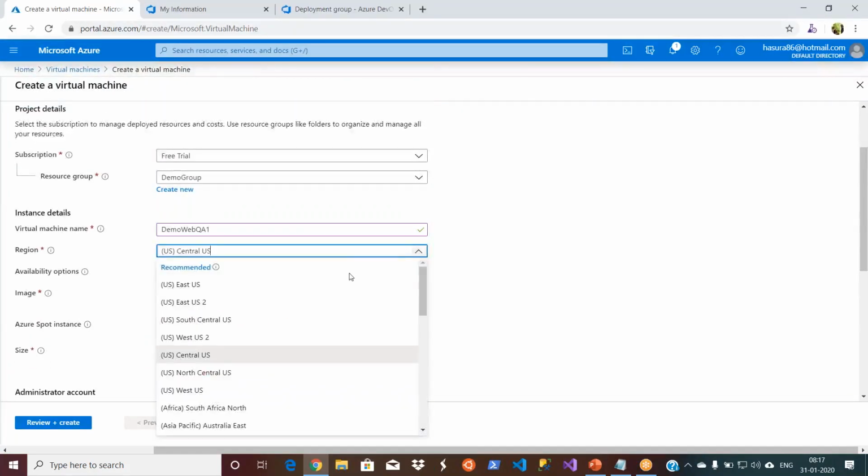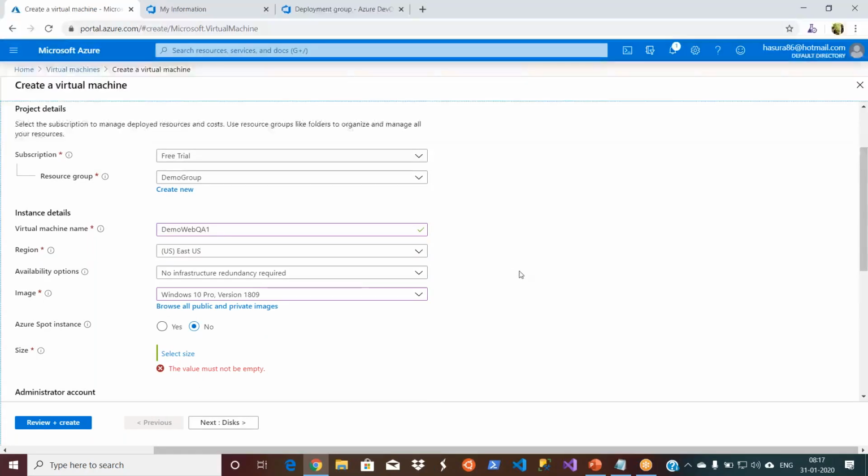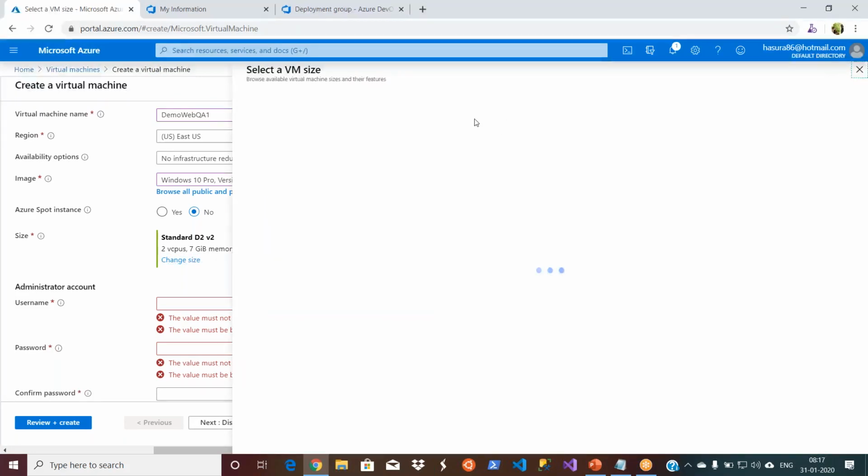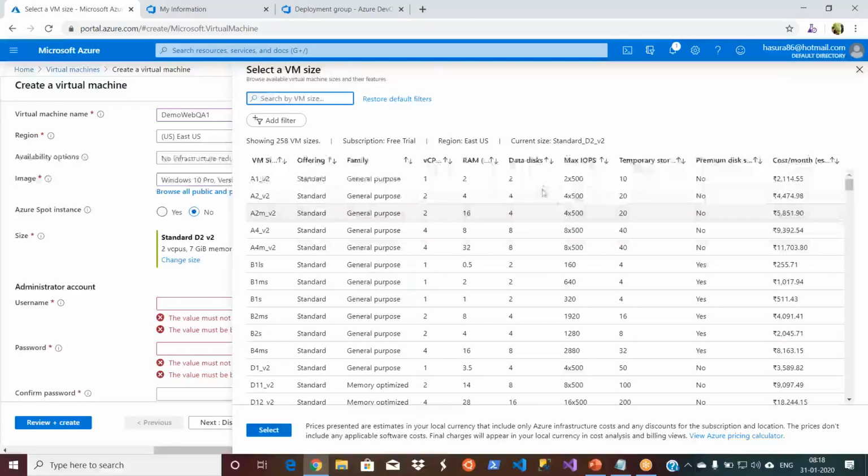Let me change to US East S. The moment I change to East ES, because I'm using a free subscription, I have some limitations on the number of cores or servers I can use in a particular region. So it's okay, I'm fine with 2 CPUs and 7 GB RAM because it will be faster. This is how you can select one way.